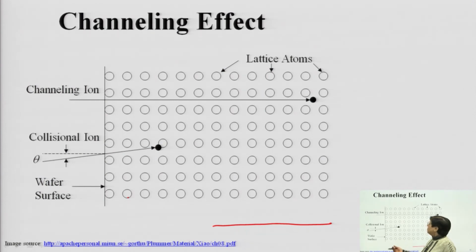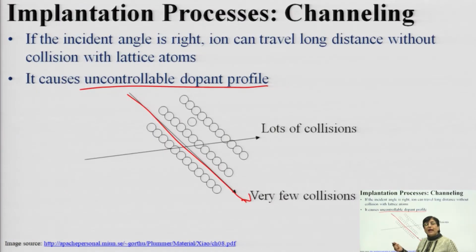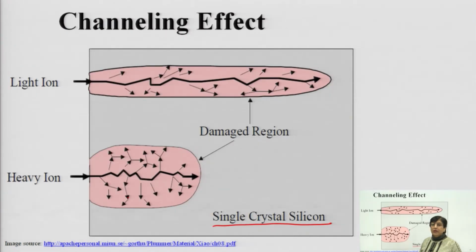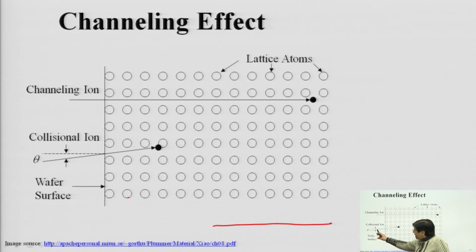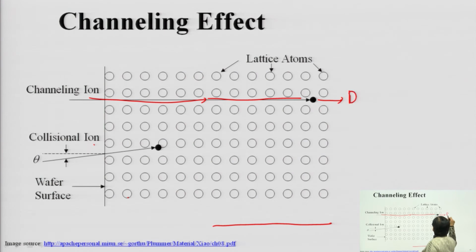Once this is known, as we have seen, there has to be a proper angle at which you incident the beam. Unless you know at what angle you need to send the collisional ion, this is the collisional ion and this is the angle. If the incident beam is moving this way, this is the dopant species, and it has penetrated deeper. The angle of incidence is exactly right, you already know the orientation of the crystal, and automatically it has penetrated deep into the bulk.